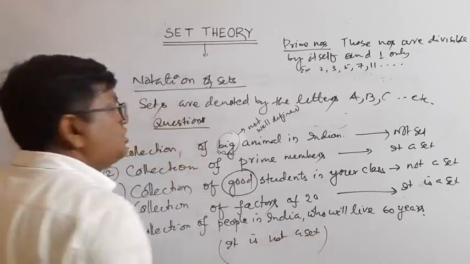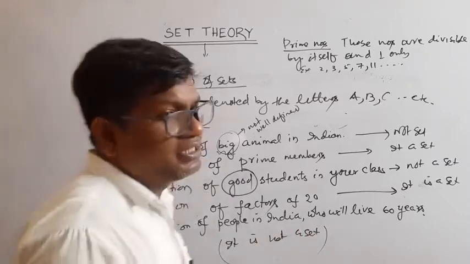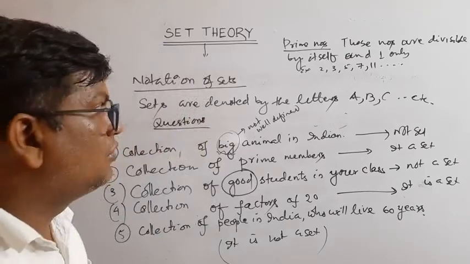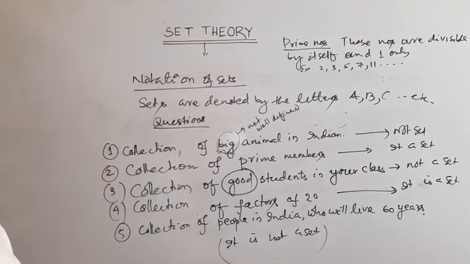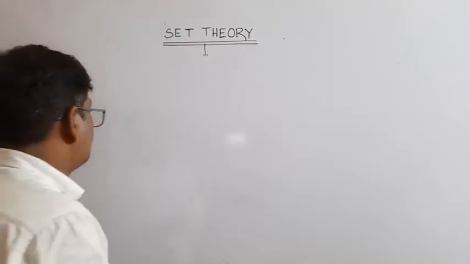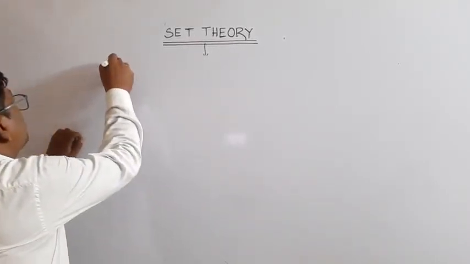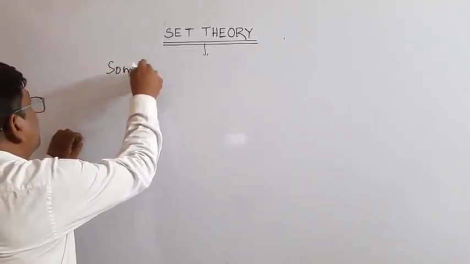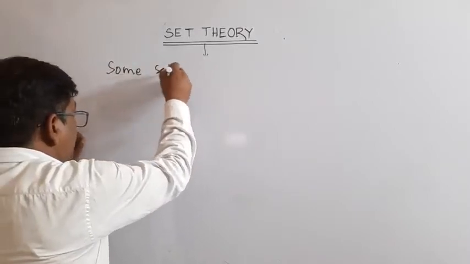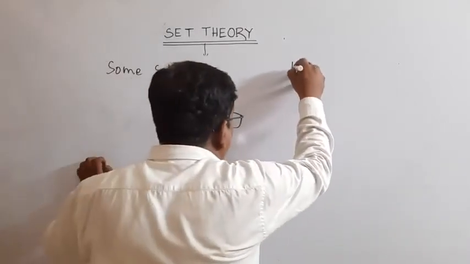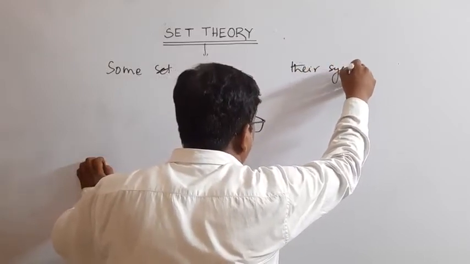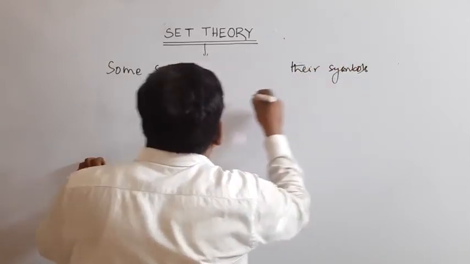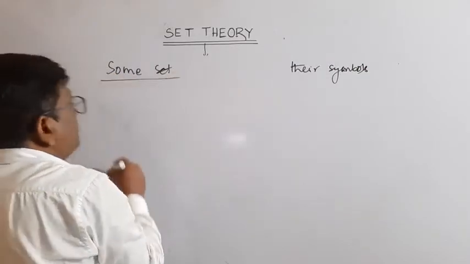These are some questions related to the definition of the sets. Now symbols used in set theory. Some standard sets and their symbols or notations.